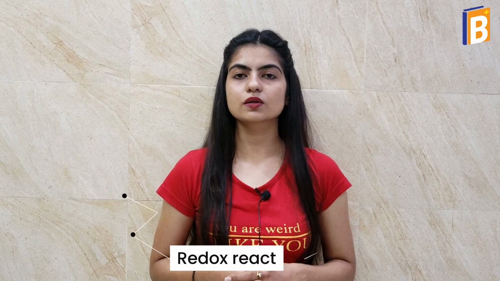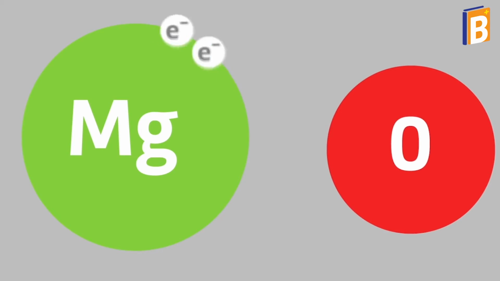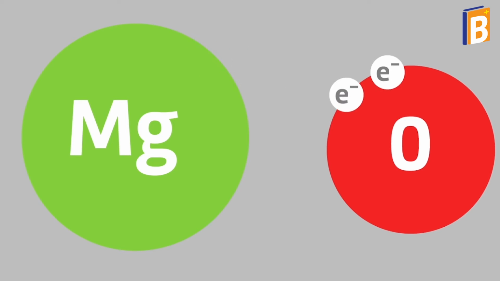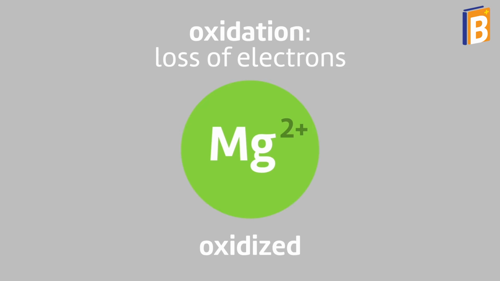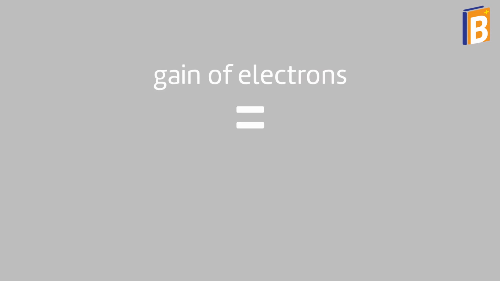A reaction in which reduction and oxidation are performed simultaneously is known as a redox reaction. There is a change in oxidation number by gaining or losing of electrons. There is a complete transfer of electrons from one species to another. The process that involves the gaining of oxygen or a loss of hydrogen is called oxidation, whereas the process which involves the gaining of hydrogen and a loss of oxygen is called reduction.